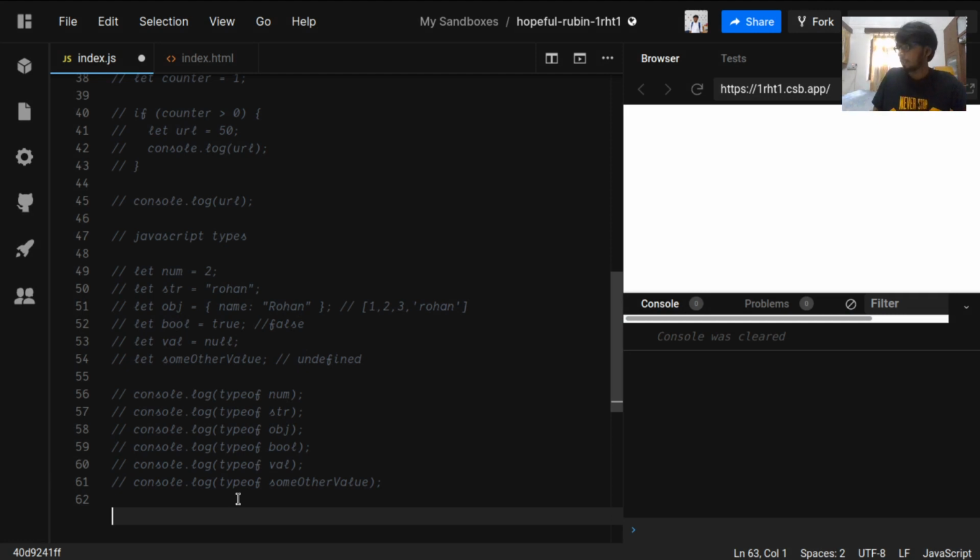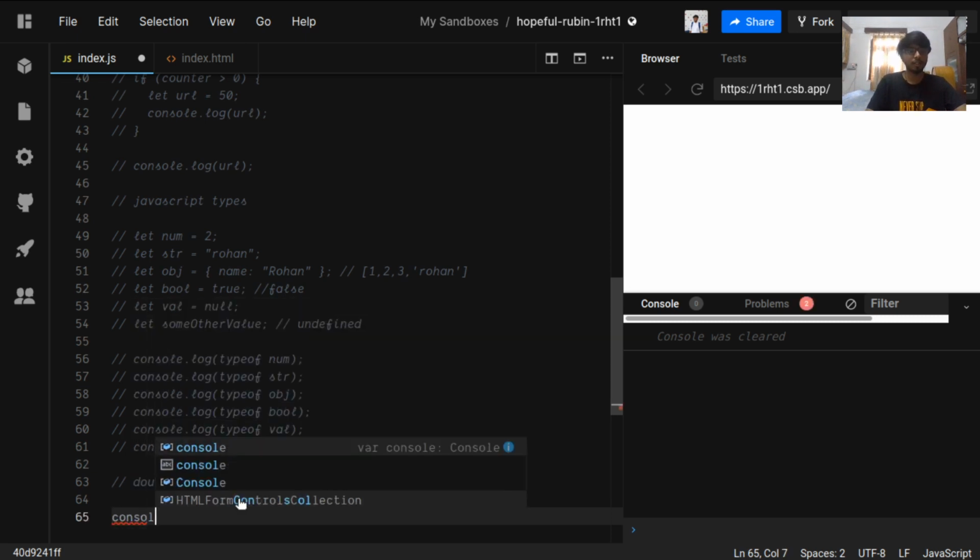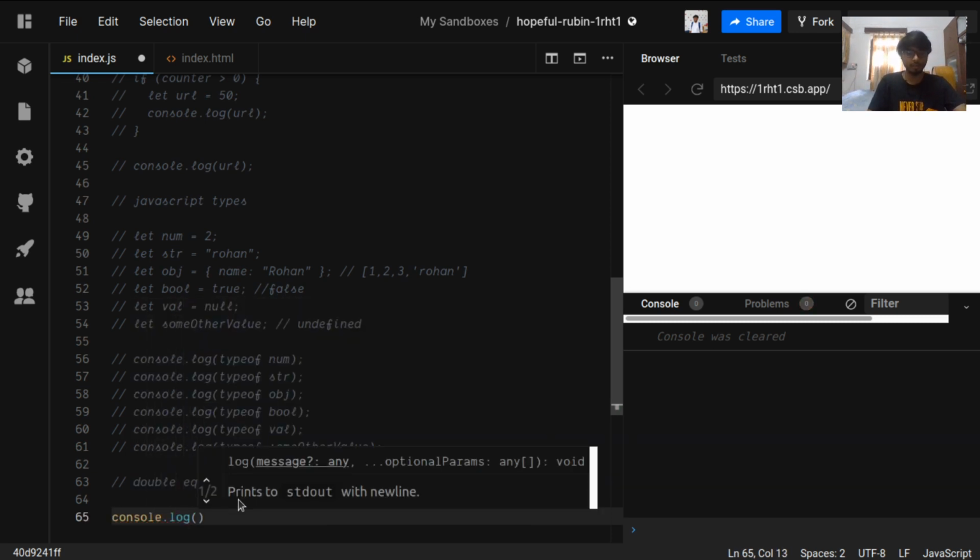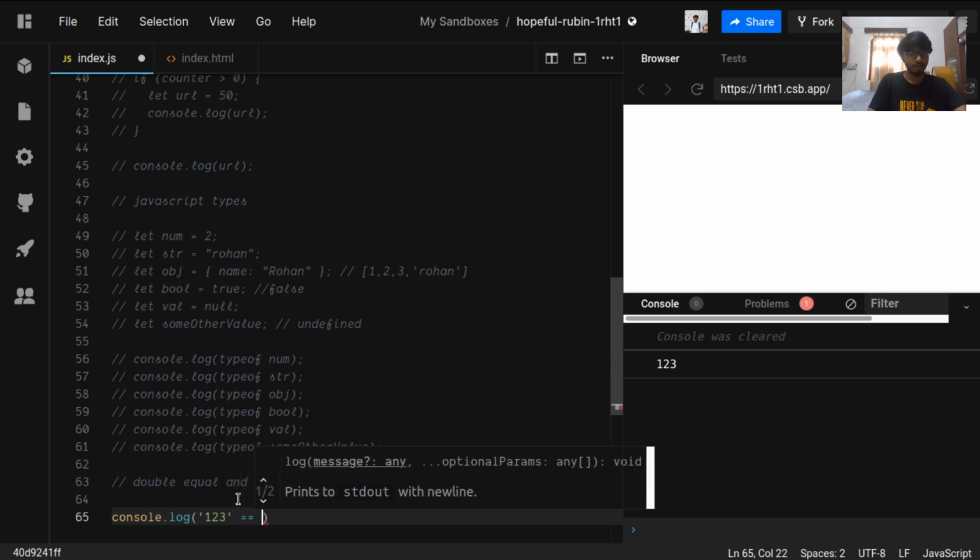So let's check out what is in our list for now. Yeah, double equals and triple equals. So let's check out this example. We have 123 double equals '123'. It is giving us true.